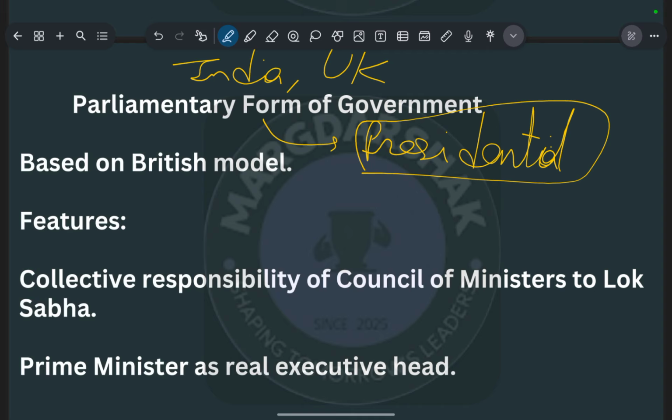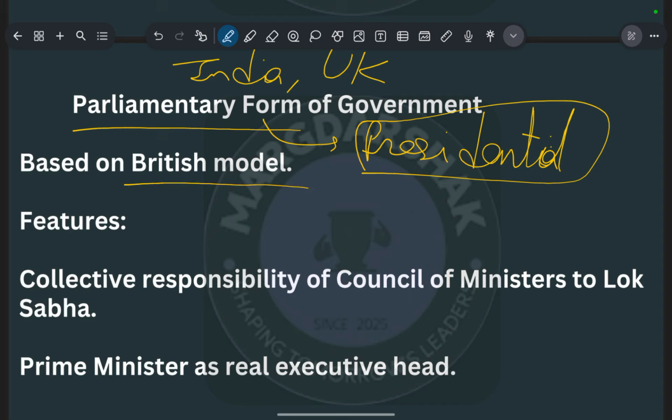Simultaneously, we also experienced the parliamentary form of government during the British rule. So we have seen the parliamentary form of government there, its impacts, its negative as well as positive, its importance and its significance, during the British rule. That is why we adopted the parliamentary form of government. This was based on the British model.